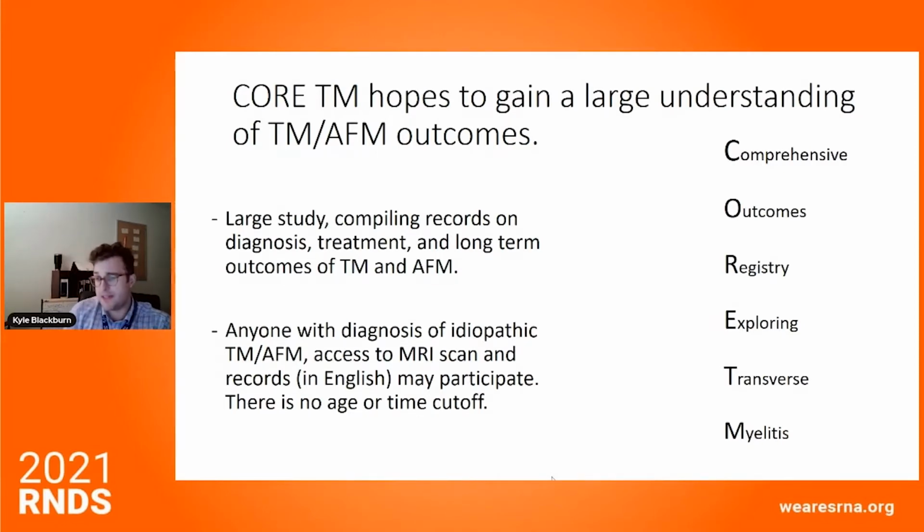So our goal with this study is to collect information from individuals with TM and AFM who've been diagnosed, and review MRI scans and really do, as best as we can, a comprehensive assessment. We've actually had to get very creative about how we do this because this is an uncommon condition and people are relatively spread out and can't always travel to places like Dallas. We have actually tried to make this a study that can be done remotely, and I'll explain that later.